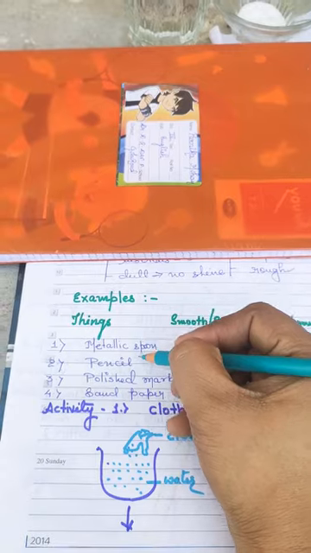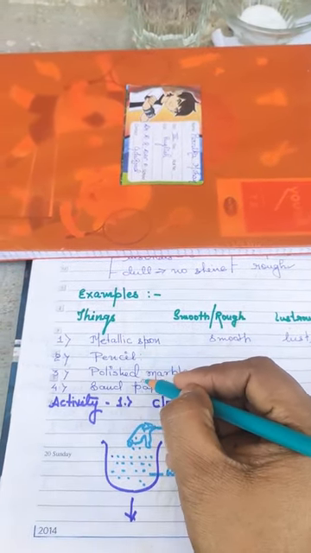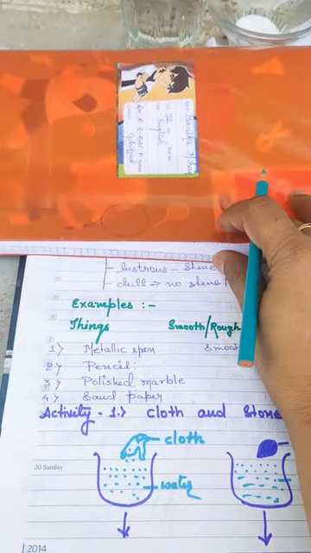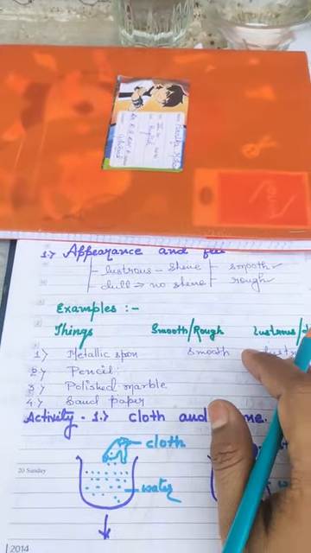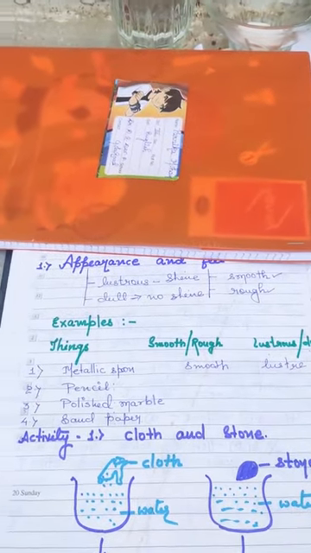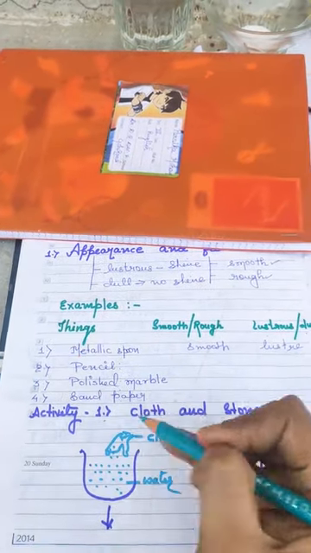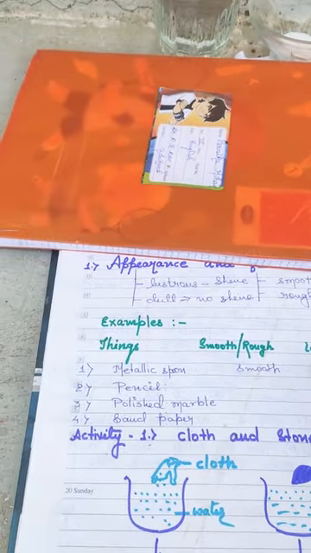In the same way you have to find out the other three examples, whether they are smooth or rough, lustrous or dull. So on the basis of appearance and feel, we can categorize matter into different types.